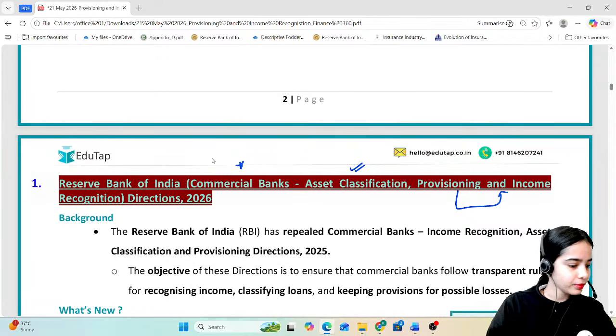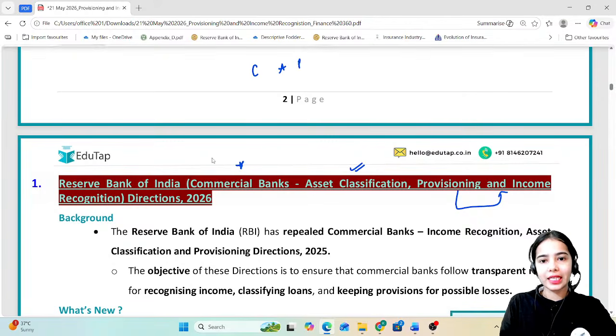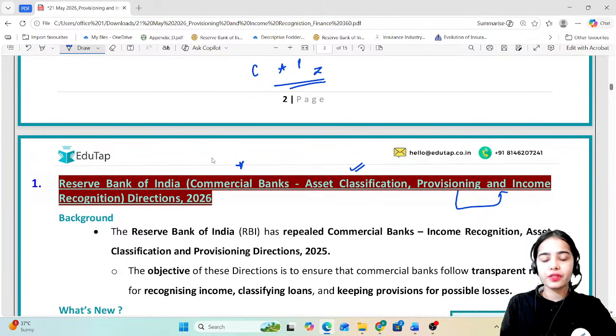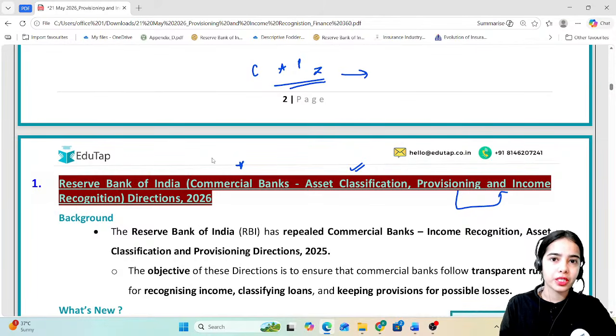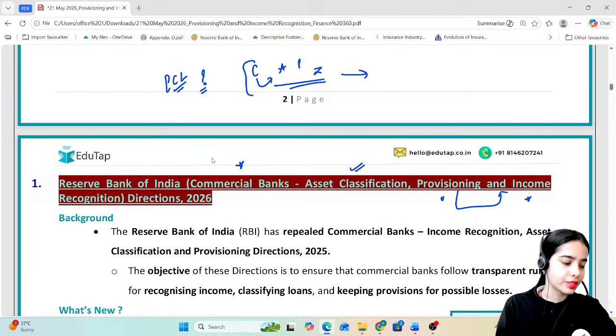So today we are going to continue with the commercial bank asset classification, provisioning and the income recognition directions, which are very important from the examination perspective, as there are major changes that have been undertaken and the expected credit loss model has been adopted. So what will be the benefit of this expected credit loss model, as well as what are the provisioning and the income recognition norms? All of this we are going to discuss.